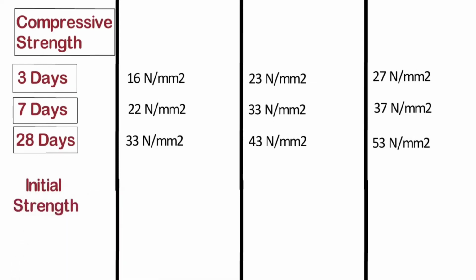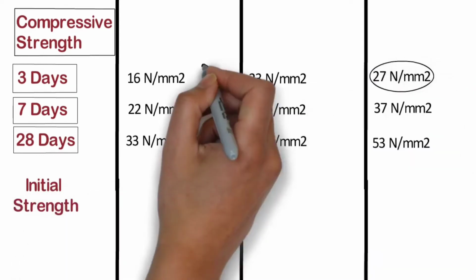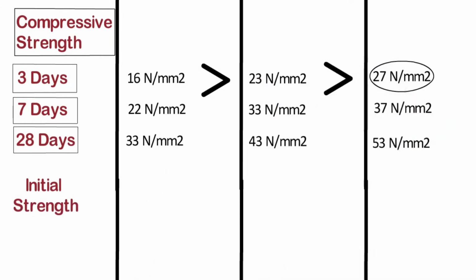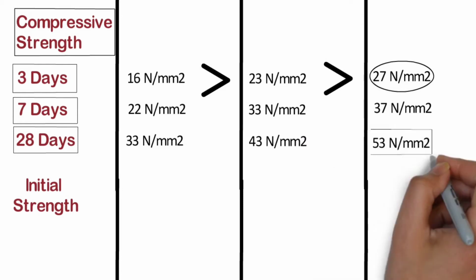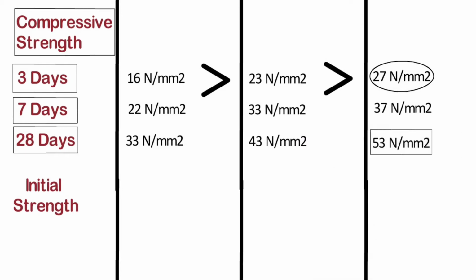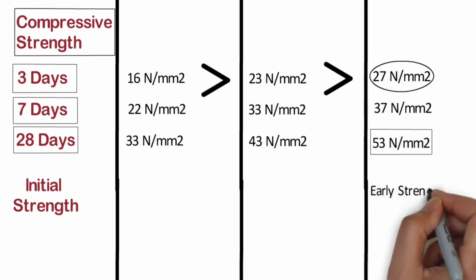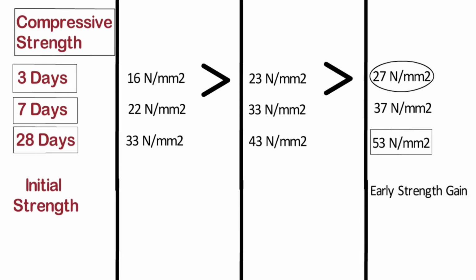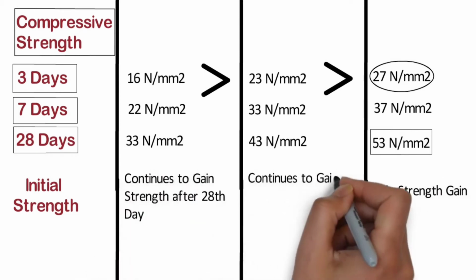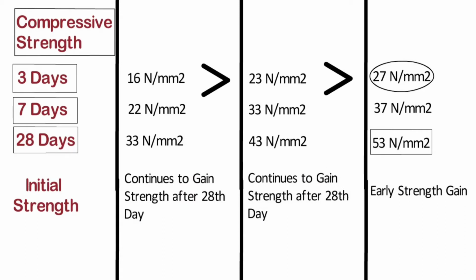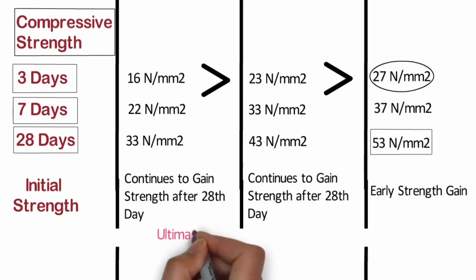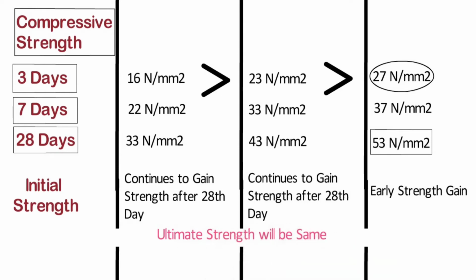Initial strength. Here you can see the initial strength of 53 grade cement is higher than 33 and 43 grade cement. Here I want to tell you some facts. The strength of 53 grade cement does not increase much after 28 days because of early strength gain, while 33 and 43 grade cement continue to gain strength after 28 days. With time, 33 and 43 grade cements will attain the same ultimate strength as that of 53 grade cement.